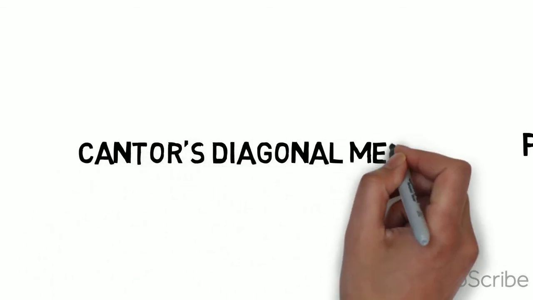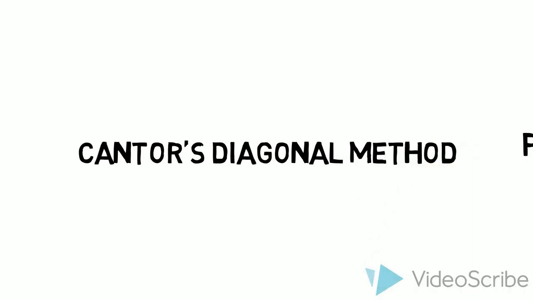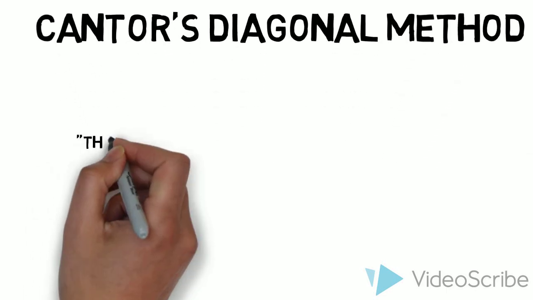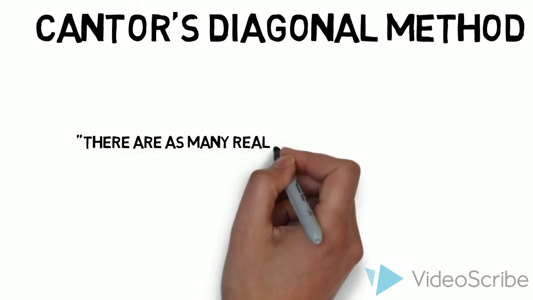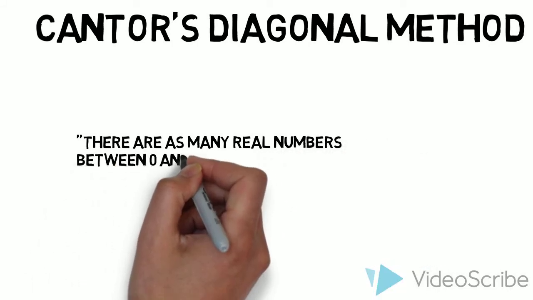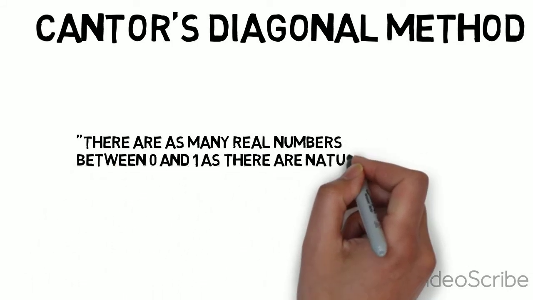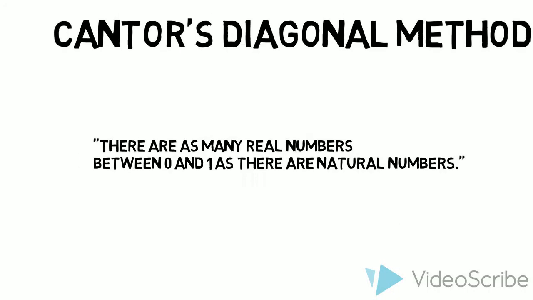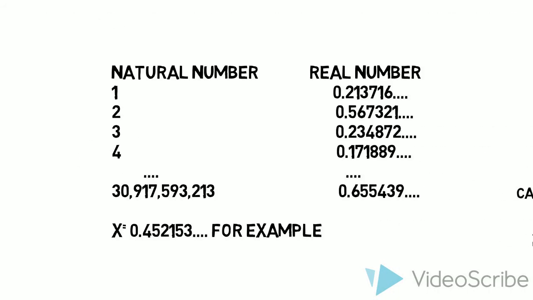and involves one-to-one correspondence. We want to prove that there are more real numbers between 0 and 1 than there are all natural numbers. So let's pretend the opposite proposition is true instead. There are as many real numbers between 0 and 1 as there are all natural numbers. If that is true, it must be possible to list the real numbers in an endless table and number them by natural numbers, as shown in this table here.